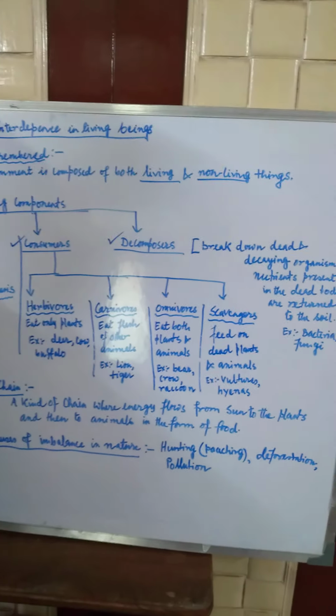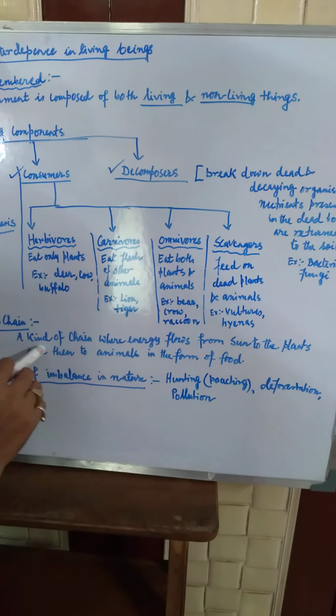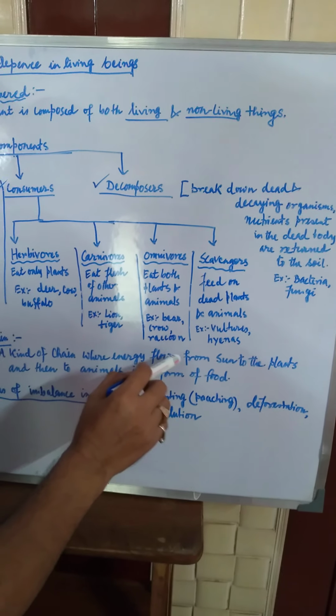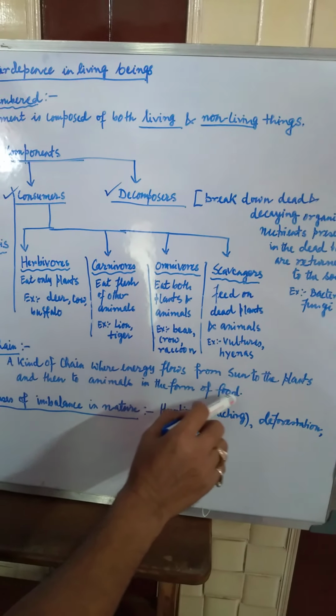Now let us discuss the food chain. What is the food chain? You see the definition: a kind of chain where energy flows from the sun to the plants and then to animals in the form of food. Let me explain this one. Of all the sources of our energy, the one and only source is the sun. So all living beings get their energy to do their daily activity from the sun. But we are not able to absorb the sun's energy directly.